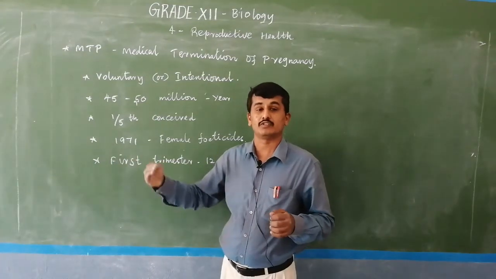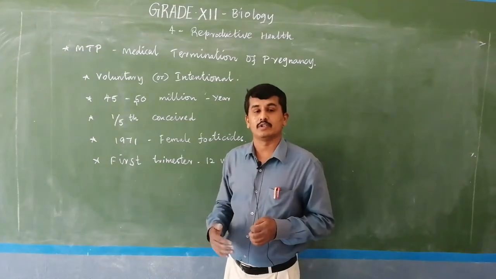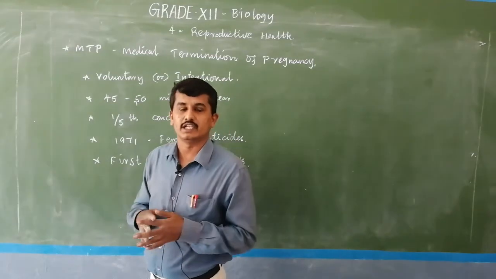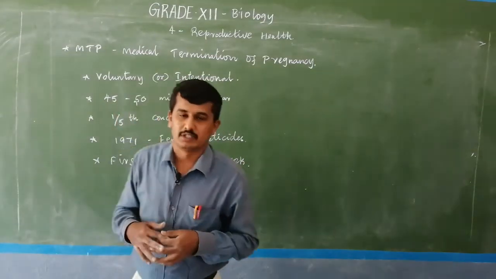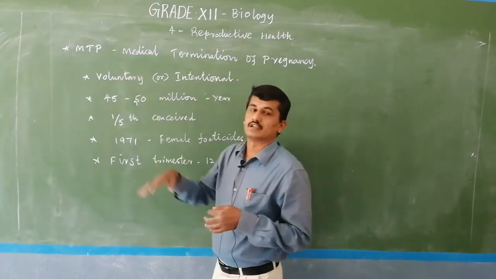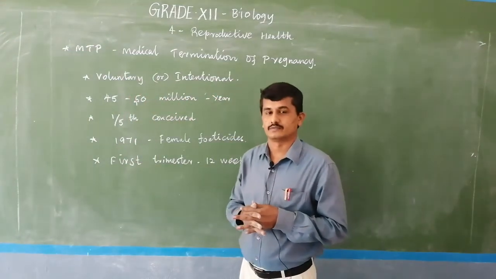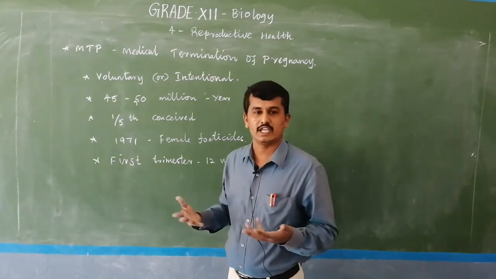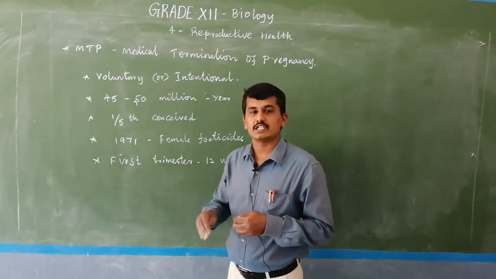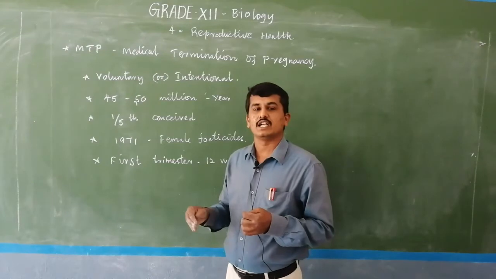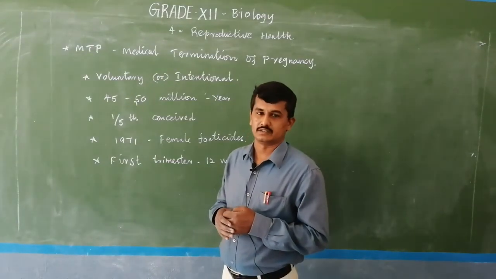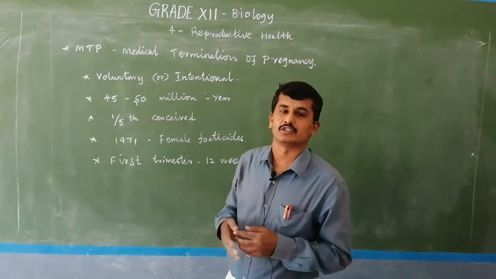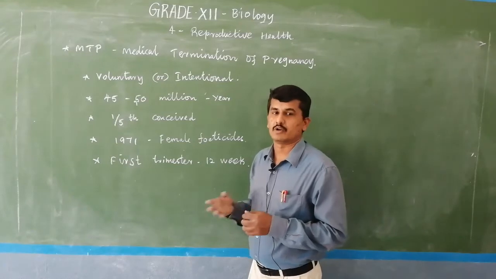For example, 9 months is the pregnancy time. Before 9 months, if we voluntarily and intentionally abort, terminating the development of the child, the method is MTP, medical termination of pregnancy. That is nothing but induced abortion. Naturally it may happen, but when voluntarily and intentionally we abort the child, that is MTP, otherwise known as intentional abortion. Intentionally we abort the child.